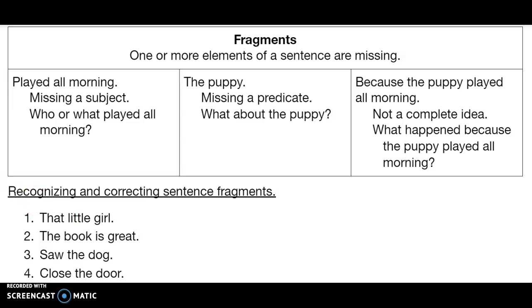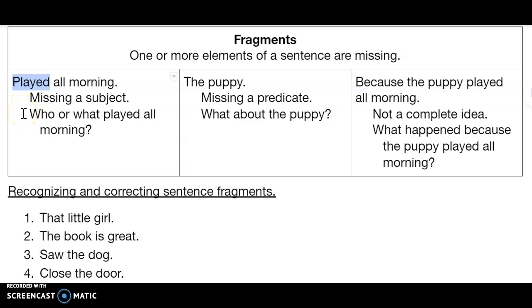So first, let's look at these examples more about the puppy. All right, so we have played all morning. Played all morning. This is missing its subject. We have a predicate, played, right? Remember, a predicate is always a verb. A verb is always a predicate. So here, played all morning. Who or what played all morning?